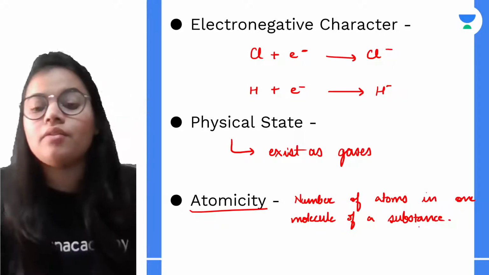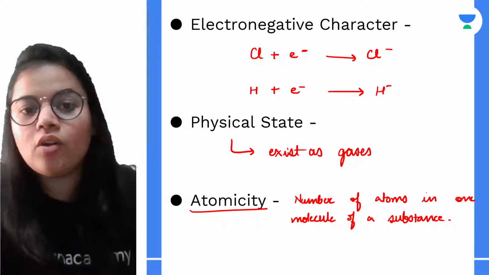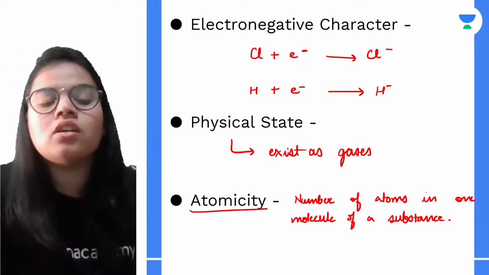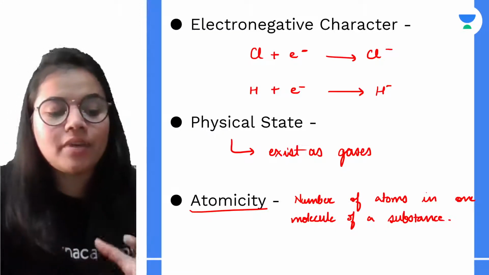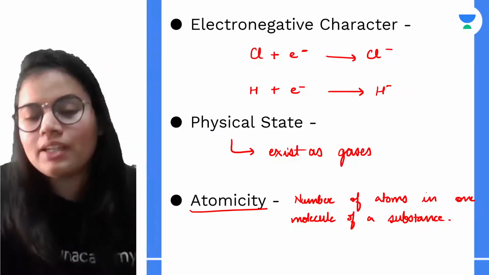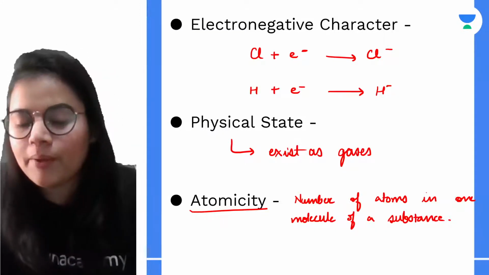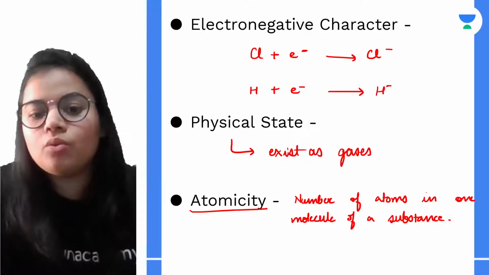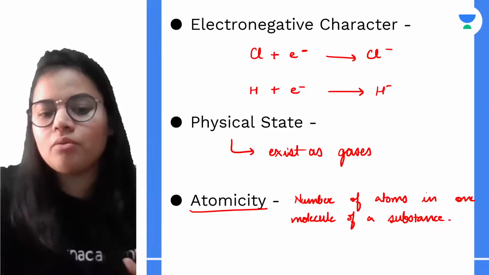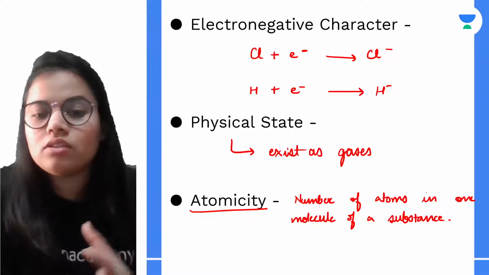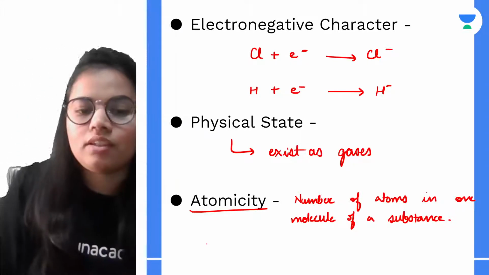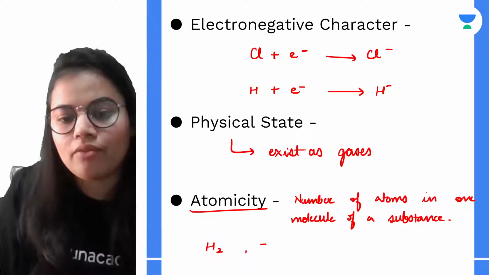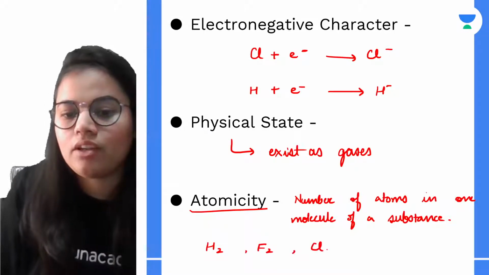Correct? Now if I talk about hydrogen, we all know that it exists as H2. So if two atoms combine to form one molecule, it is known as diatomic. And similar to hydrogen, the halogens also exist as diatomic, right? So basically we have H2, we have F2, we have Cl2.